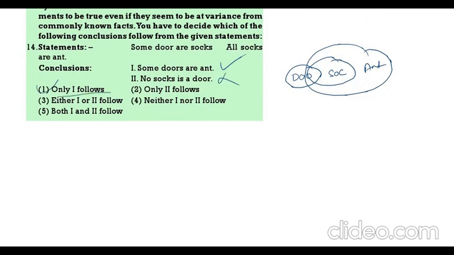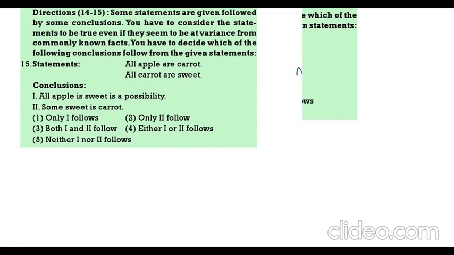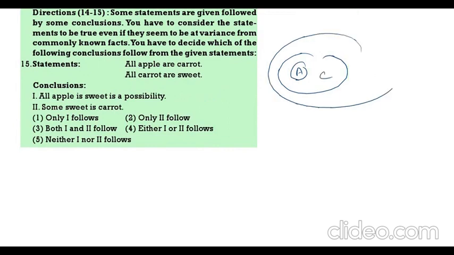Only one follows. Next. All apple is carrot. All carrot is sweet. Now all apple is sweet is a possibility. All apple is sweet definitely follows, so you should not take it as possibility. Some sweet is carrot definitely follows. Second one definitely follows. Only 2 follows.